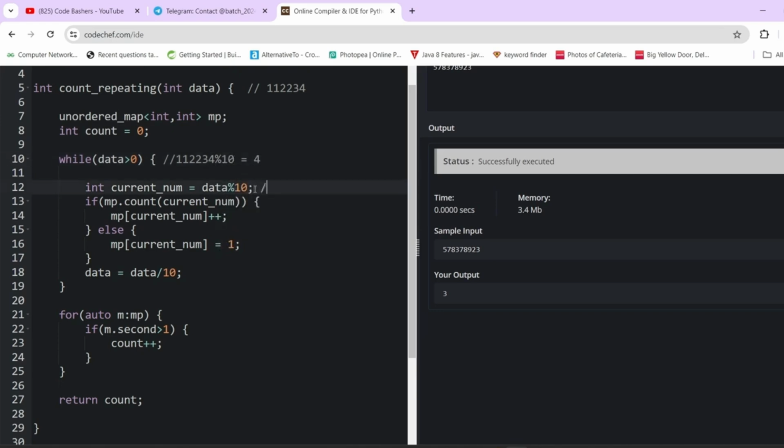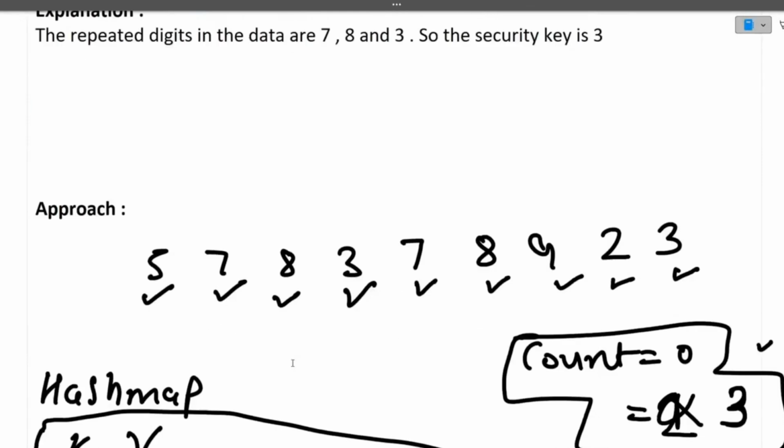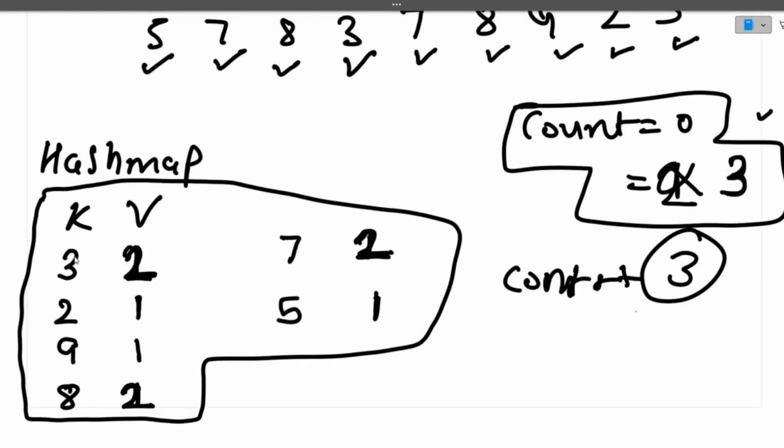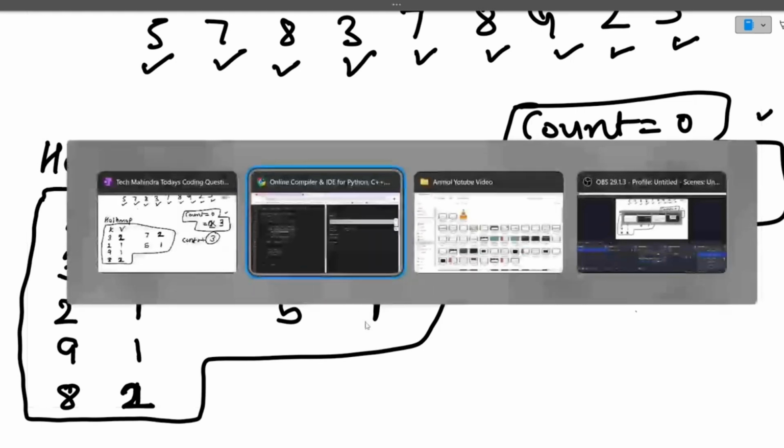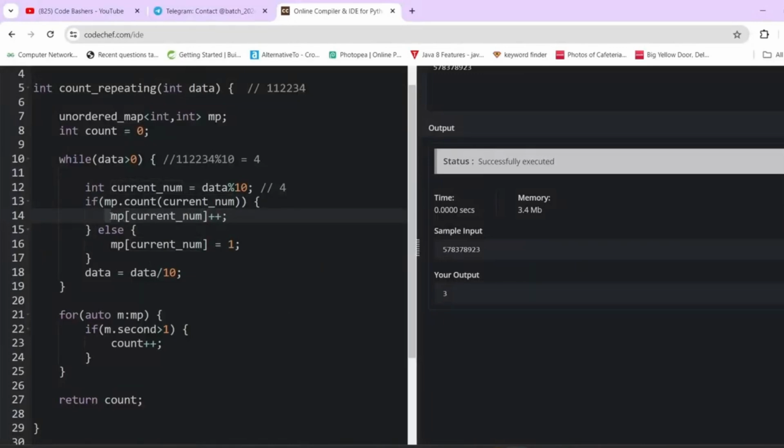Here we have got the last digit as 4. Now we will check whether the hash map contains 4 or not. If the hash map contains this 4, then we'll update the counter of this number, like we were doing here. Here 3 was present in the hash map, so we updated the value to 2, incrementing the counter. So if the value of 4 is already present in the hash map, we will do mp of that number plus plus. Earlier it was 1 and now we are doing plus plus, so the value of 4 in the hash map will become 2.